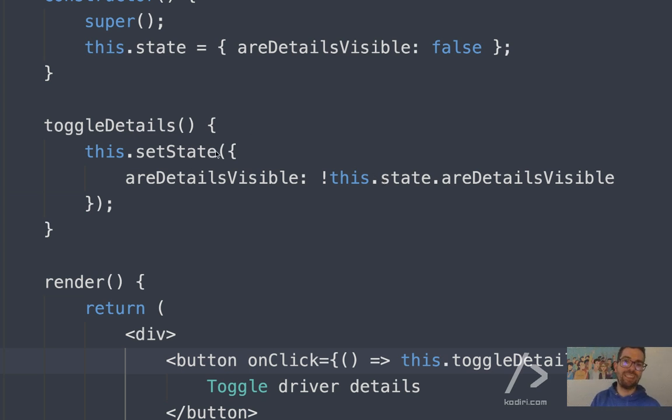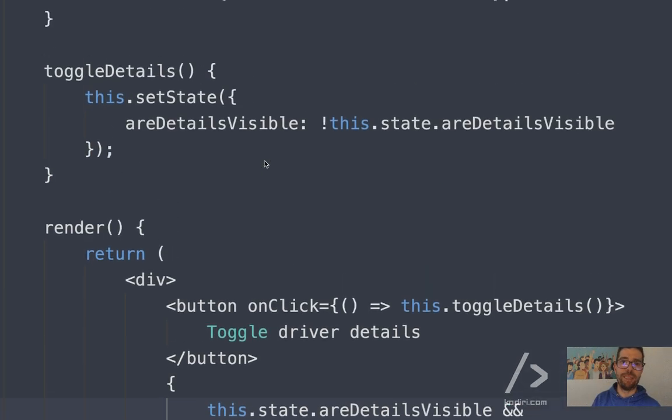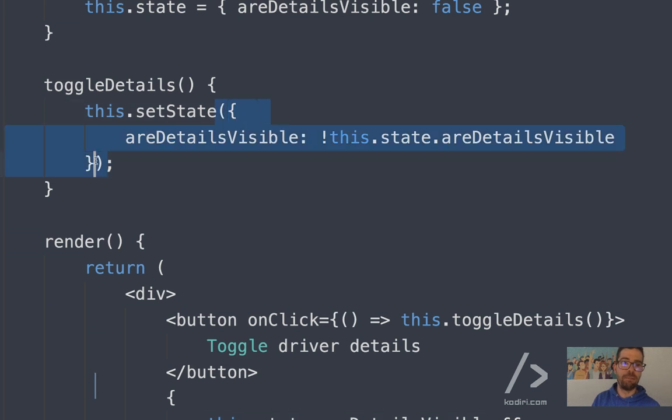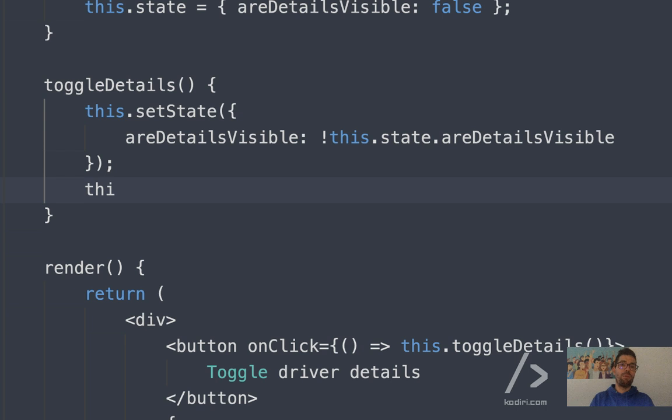When we invoke setState, we can pass an object like we are doing here, with the new properties. There is a different way of using setState, which is using a callback function. In that case, it'll probably be a bit simpler. This.setState will receive a function with the previous state. Why is this convenient?